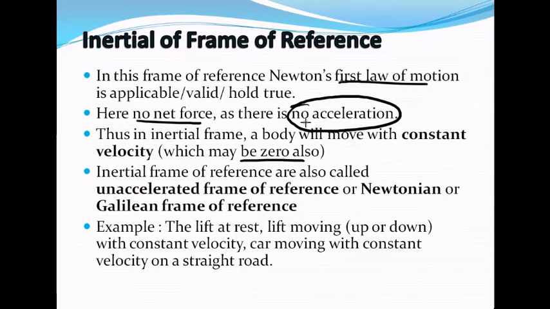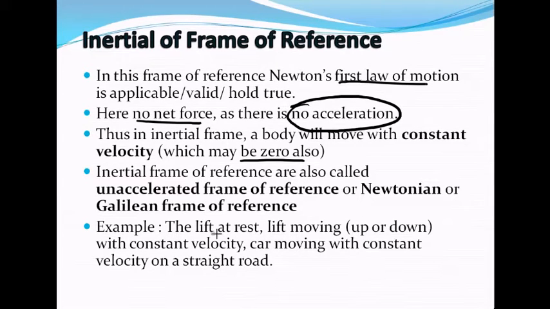That means there is no acceleration, that means there is no net force or there is balanced force acting on the body. Then such a situation is described in an inertial frame of reference, and all of Newton's laws are valid there. This frame of reference is also called an unaccelerated frame of reference or Newtonian or Galilean frame of reference.